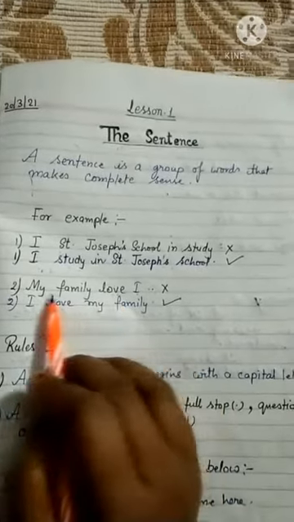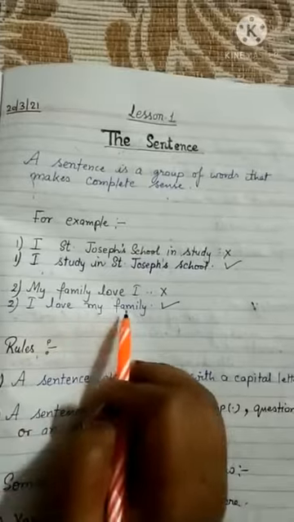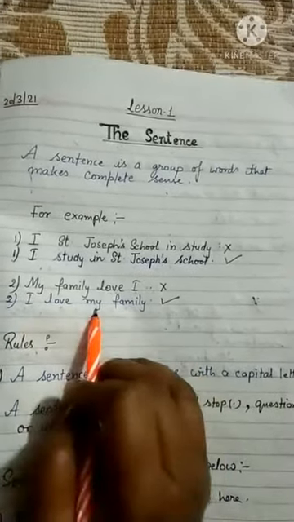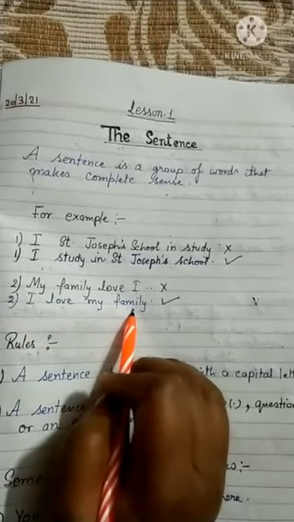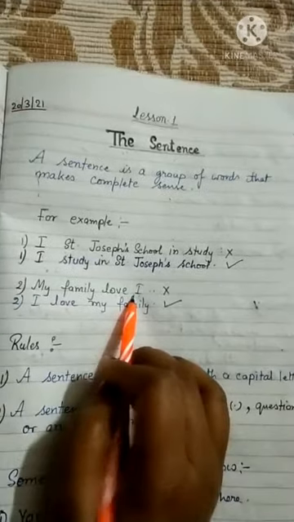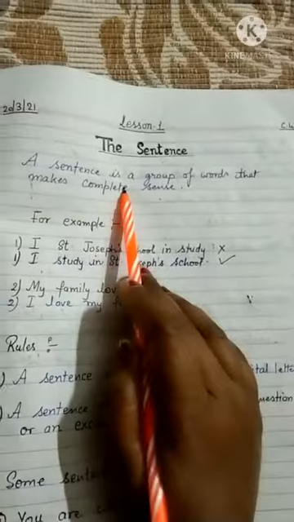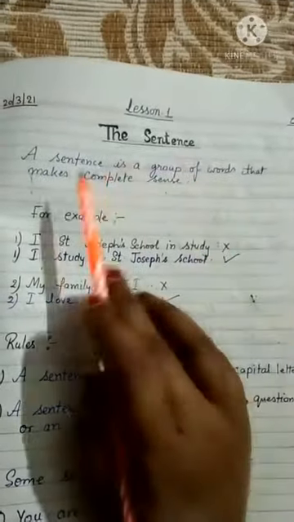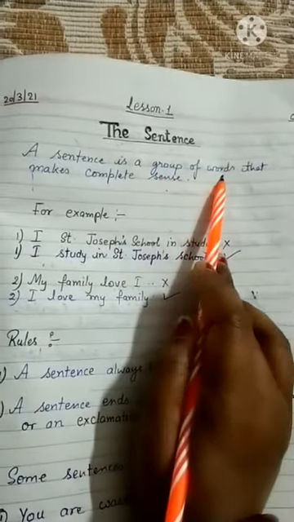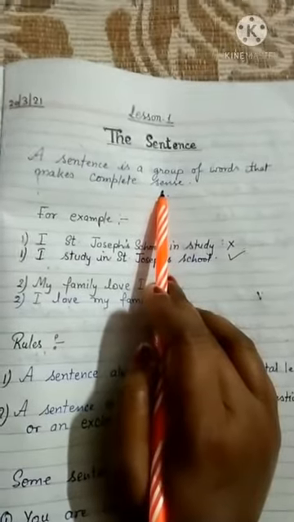That's why it is not a sentence. But in the second, "I love my family," it is giving a complete sense. That's why the second one is correct, but the first one is wrong, beta. So now it is more clear to you that a sentence is not only a group of words but also gives a complete sense after reading it, beta.